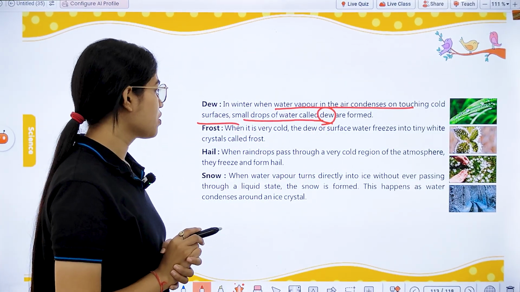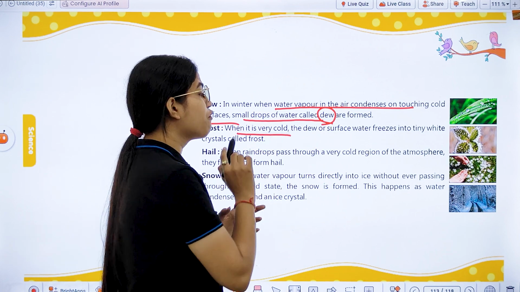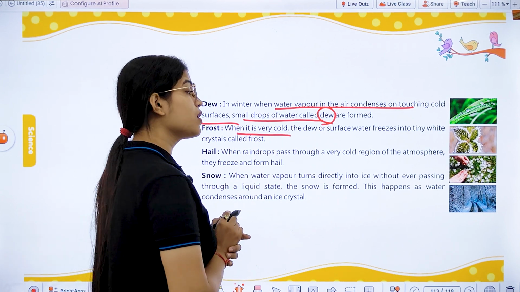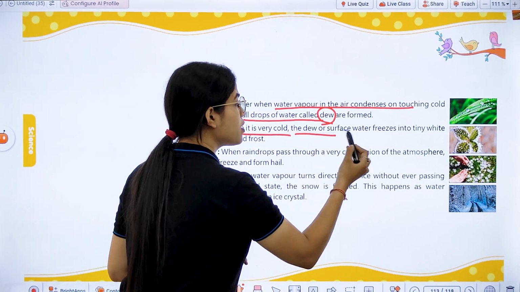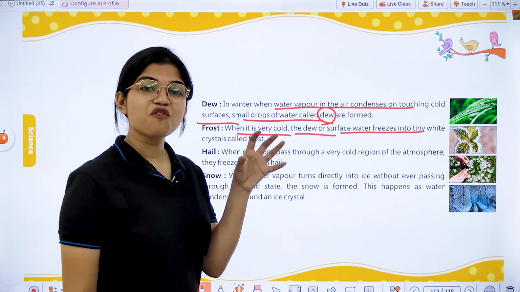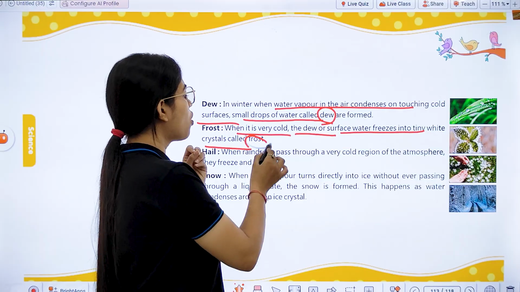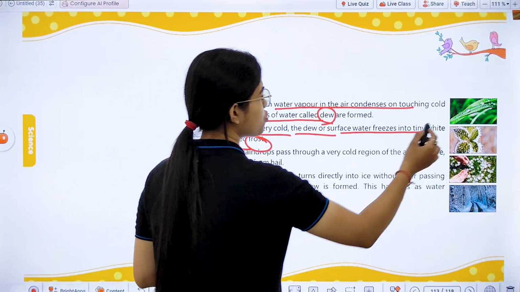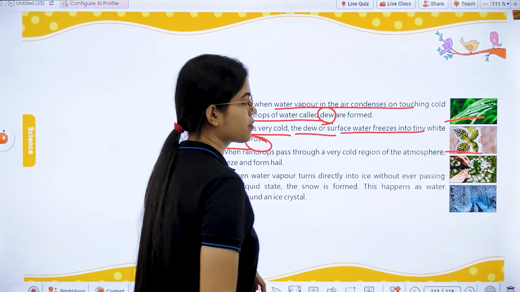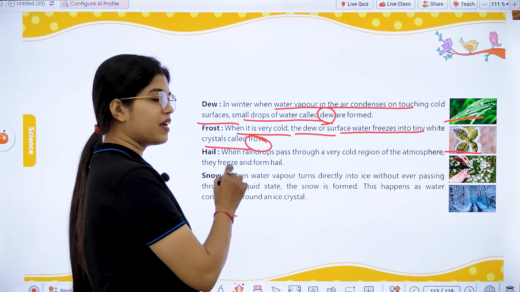Next, we have frost. Frost occurs when it is very cold. When it is very cold, the dew or the surface water freezes into tiny white crystals, which is called frost. You can see this is dew and this is frost. Then next we have hail.